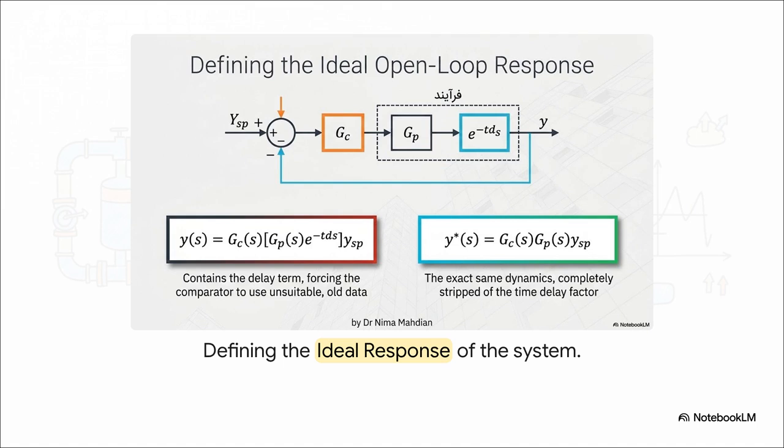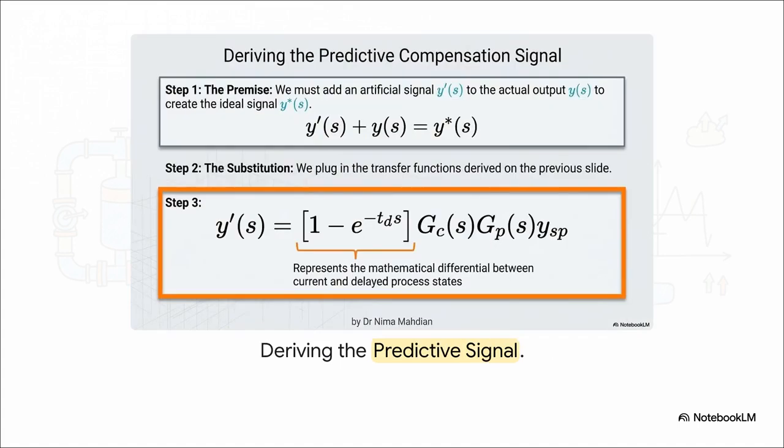The dark box shows the real equation, which contains the delay term and forces the system to use unsuitable old data. Now look down at the green box. This is our target. It's the ideal response equation. It has the exact same process dynamics, but it is perfectly stripped of that time delay factor. So, how do we actually get from the real world to the ideal world? We mathematically derive a predictive compensation signal.